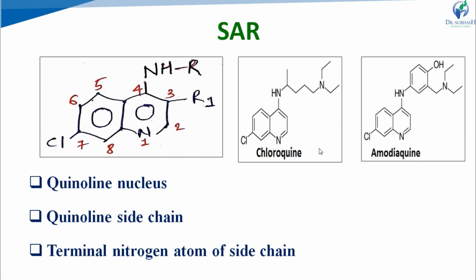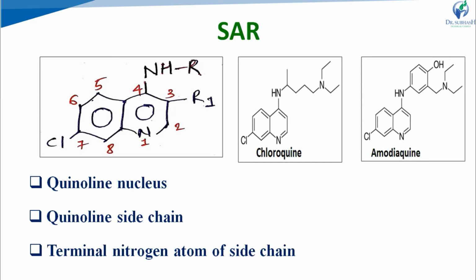Now discuss the terminal nitrogen atom of the side chain. This one, in both cases, chloroquine and amodiaquine. See, it is tertiary. So the terminal nitrogen should be in tertiary form. Tertiary nitrogen produces the optimum activity. Now, in chloroquine, there is an ethyl group.